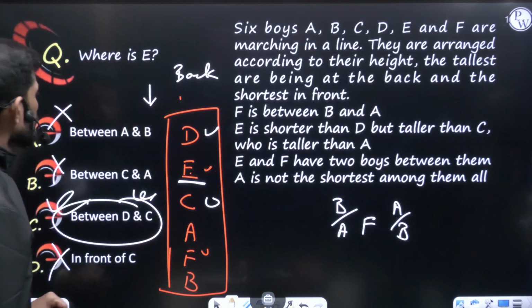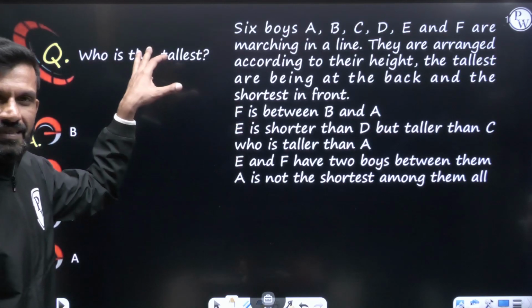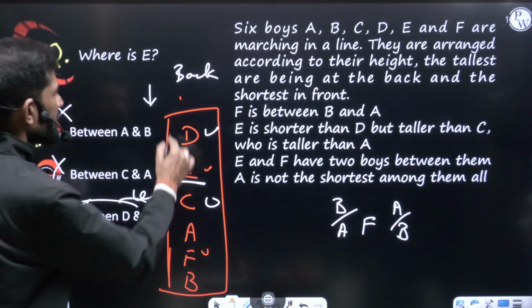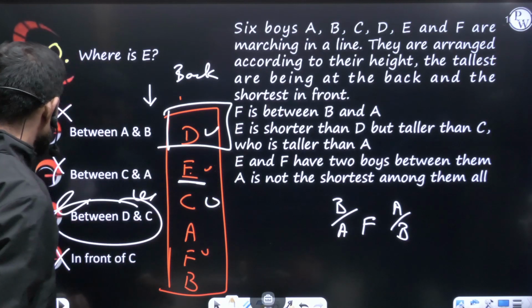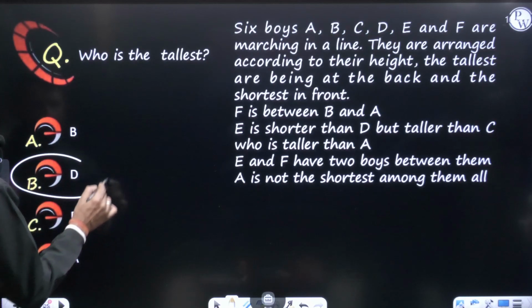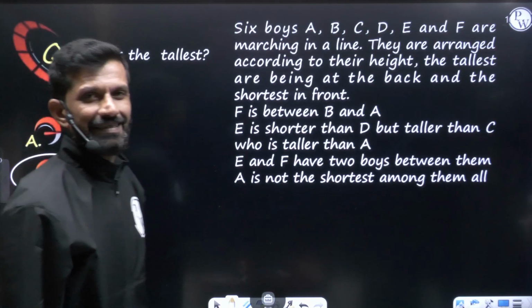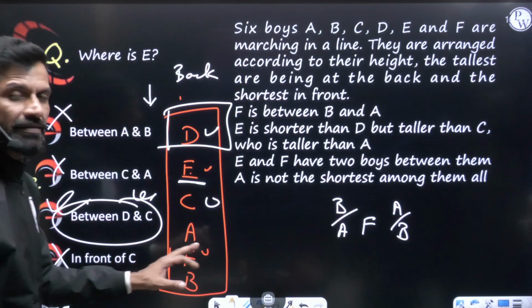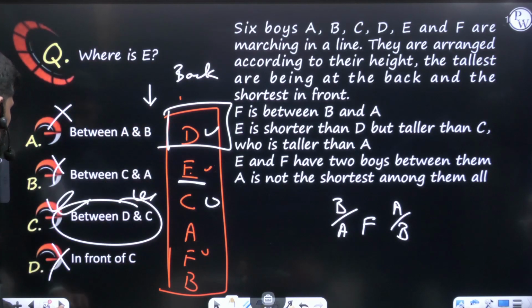Now, same data, they are asking one more question. Who is the tallest? So you know the arrangement. Who is the tallest here? D is the tallest. So here your answer becomes the person D, option B. D is the tallest one. Who is the shortest if they ask? B is the shortest. Tallest is D.